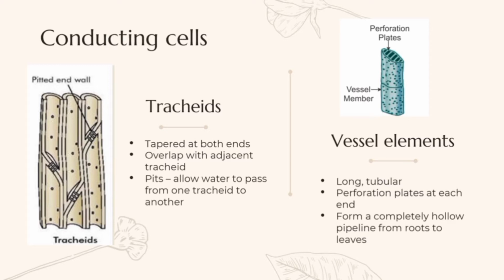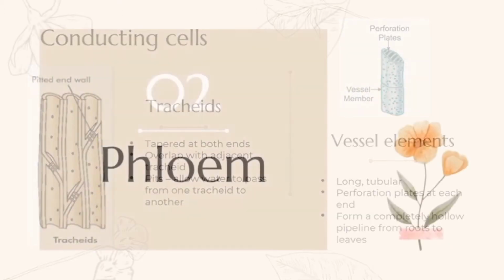Tracheids are tapered at both ends and they overlap with adjacent tracheids. Tracheids also have pits, which allow water to pass from one tracheid to another. However, the vessel elements are long, tubular, and have perforation plates at the end. Perforation plates allow the passage of water and dissolved substances. Vessel elements form a hollow pipeline from roots to leaves.